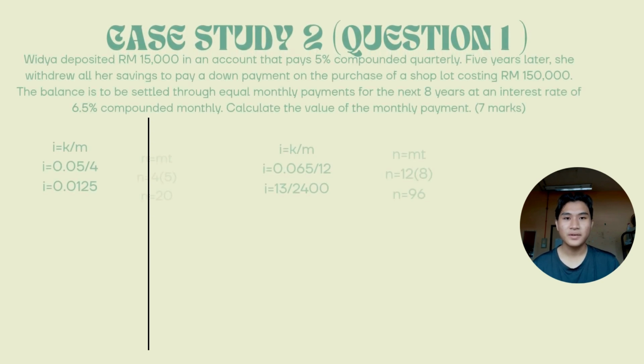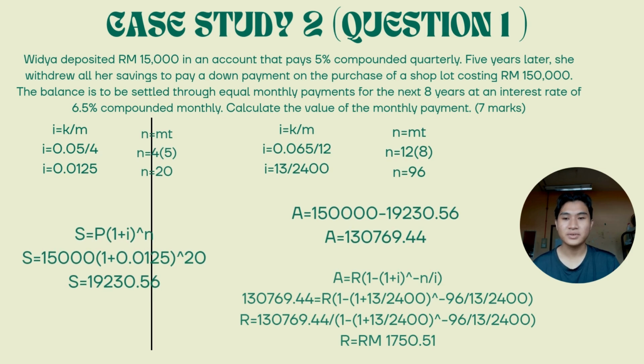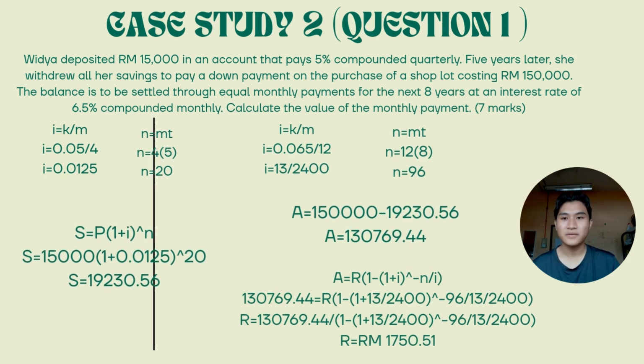Calculate the value of the monthly payment. First, we must find the interest rate by using this formula, I equals k divided by m. So k is 0.05 and m will be 4. Divided, we get 0.0125. Next, we must find n, using this formula, n equals m multiplied by t. m will be 4 and t will be 5. We multiply the two and we get 20.